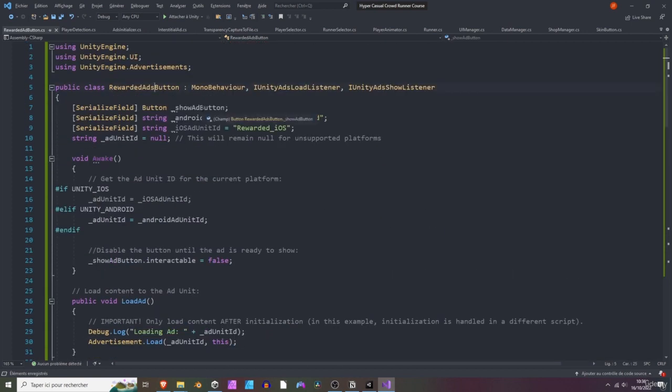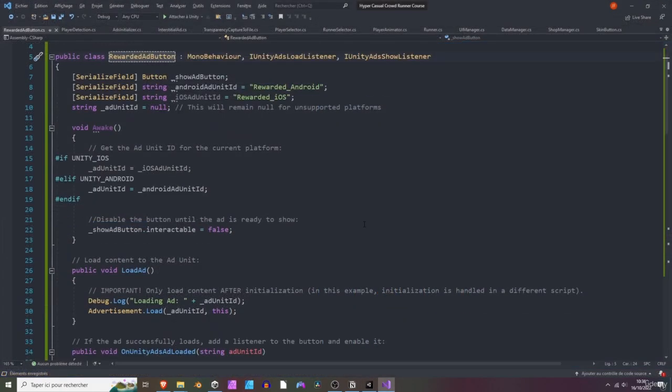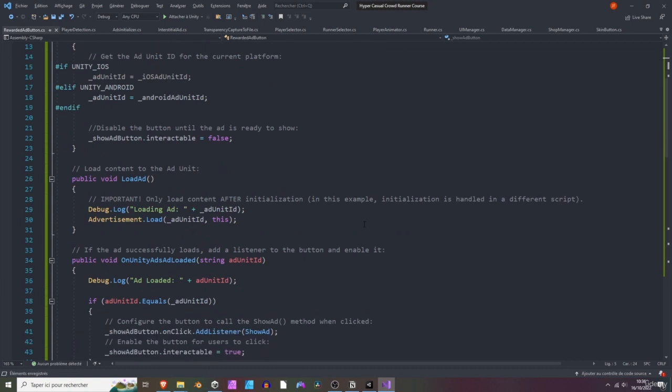Oh, it's rewarded ads and here it's rewarded ad. So yeah, let's change that just to avoid having some errors. So rewarded ad button, perfect. So let's see what we can do in this script.